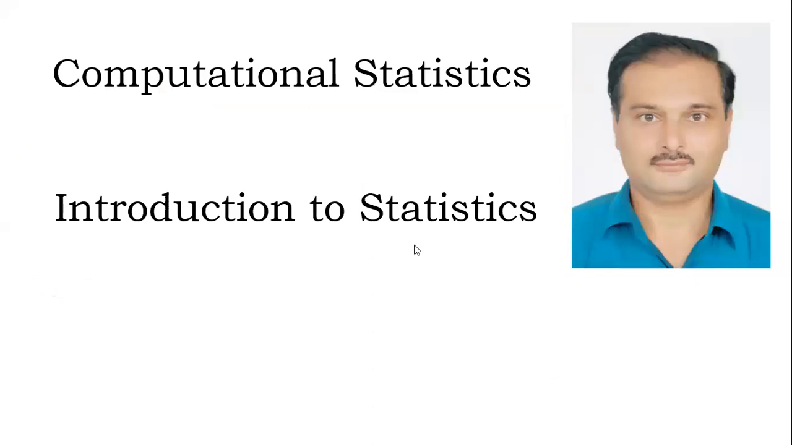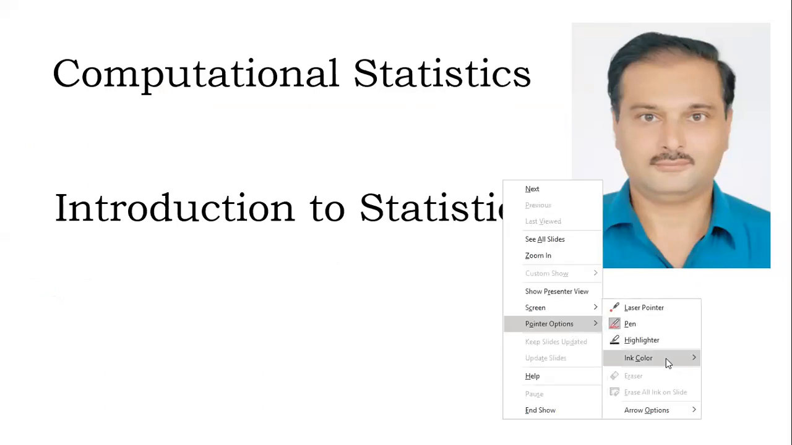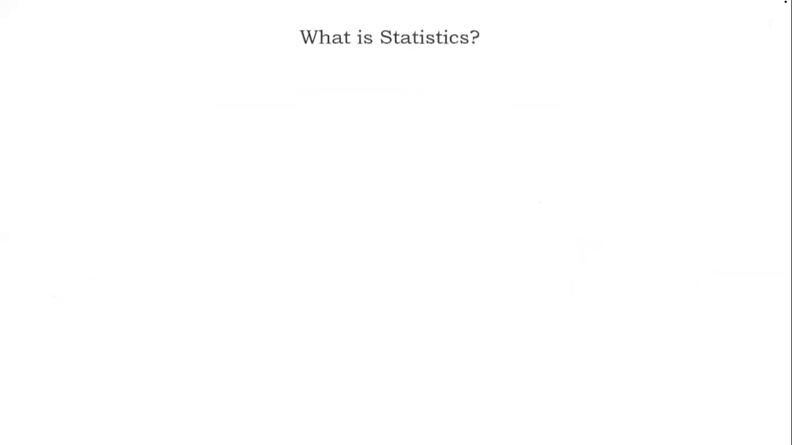Computational statistics. So, what is statistics? Now, see, statistics is a very special branch of mathematics. Already, you are very well aware of mathematics. You have been learning mathematics from your school days. You have studied M1, M2, and M3 also.